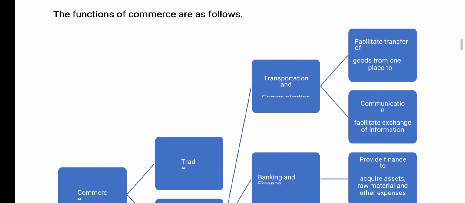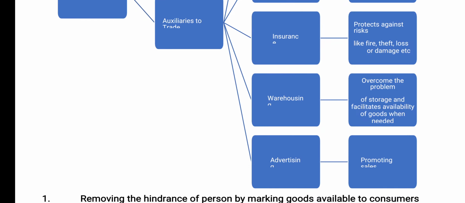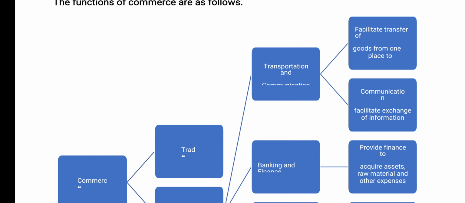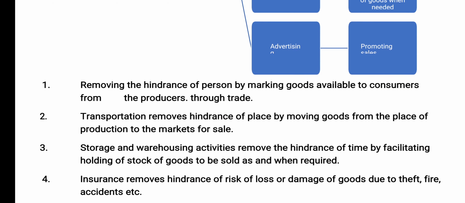So these auxiliaries to trade are transportation and communication, banking and finance, insurance, warehousing, advertisement. The first and the most important is transportation. Transportation removes the hindrance of place. Goods are produced at one place, whereas consumers are scattered in different corners of the country. With the help of transportation, the gap between producer and consumer is removed by providing the goods to the final consumer.